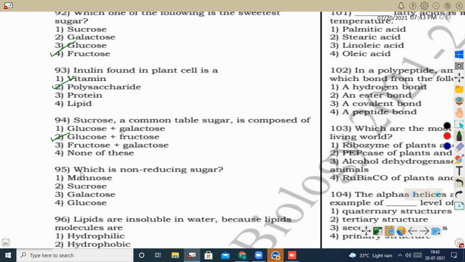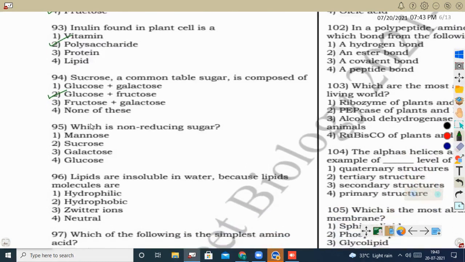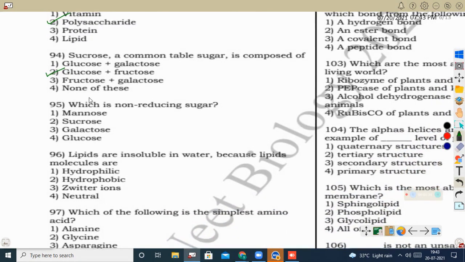And next question, which is non-reducing sugar? Reducing sugar means the aldehyde or keto group will be free for reduction. In non-reducing sugar, there will not be any free aldehyde or keto group in the sugar. That is seen in the case of the disaccharide sucrose. Most of the polysaccharides are non-reducing sugars.